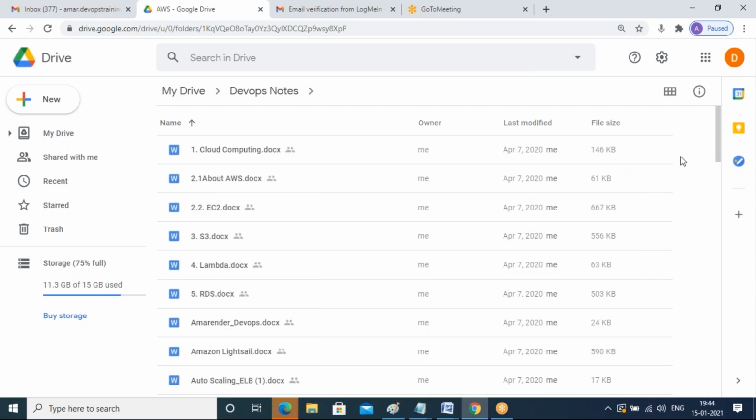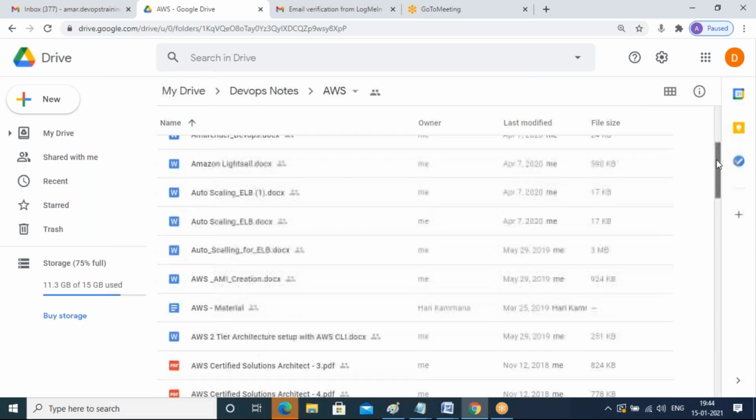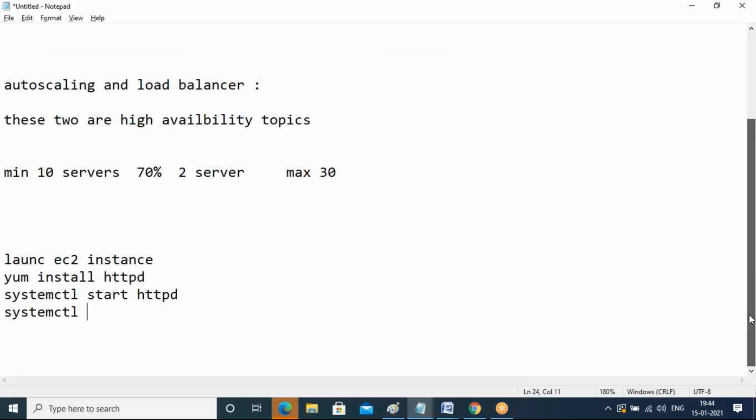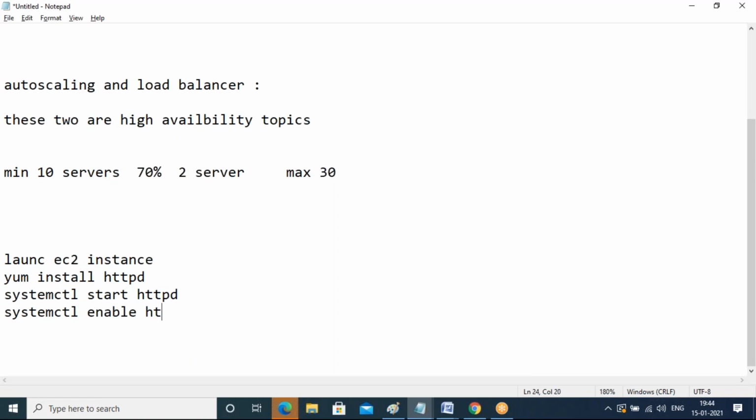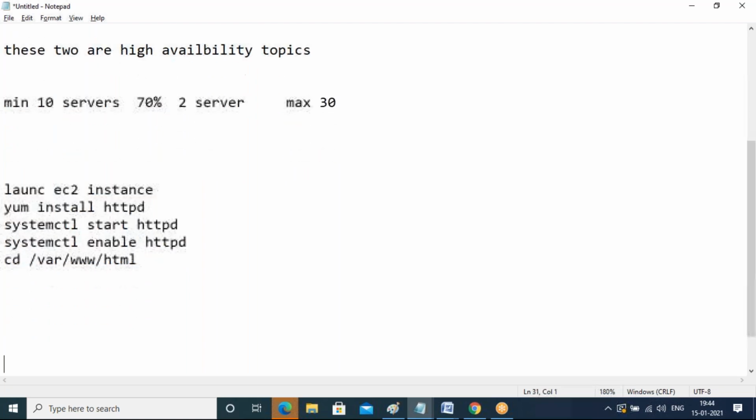Yeah, in DevOps notes, guys, here one note is there with the screenshot. So what you have to do, guys, please launch one EC2 instance. For example purposes, install HTTPD there. Then start the HTTPD, and enable it also. Enable means, guys, even after a restart, the HTTPD application will come up automatically. Okay, cd /var/www/html.